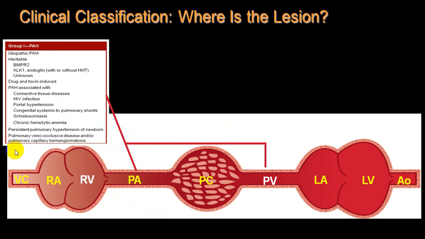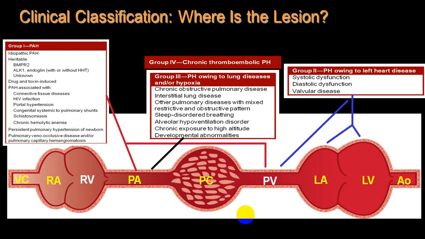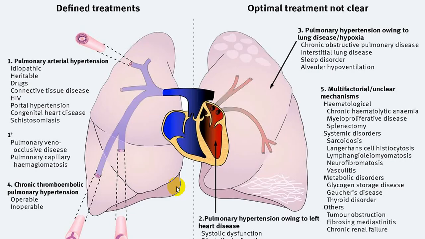So these are all the conditions which will produce pulmonary arterial hypertension, group 1. This will be group 2, which we call venous hypertension. Group 3 and 4 will be involving the pulmonary artery and maybe the pulmonary capillary, while group 5 is still not exactly understood.